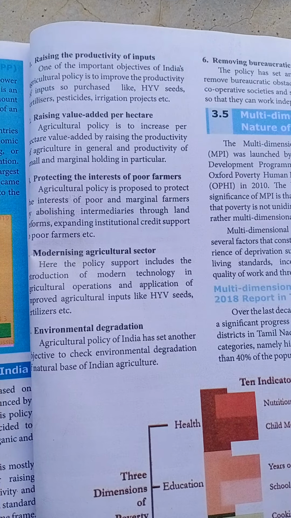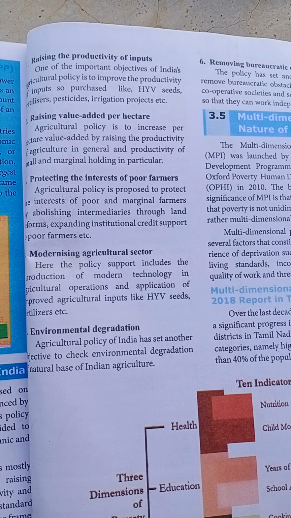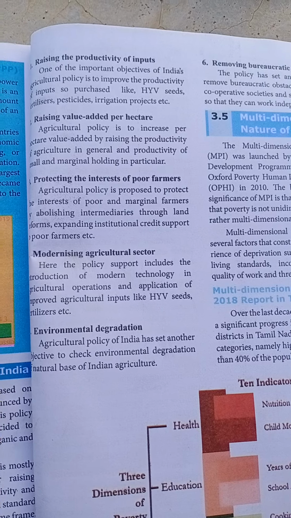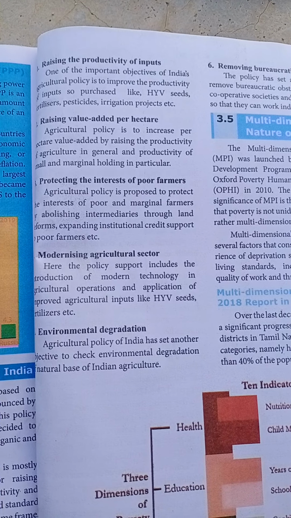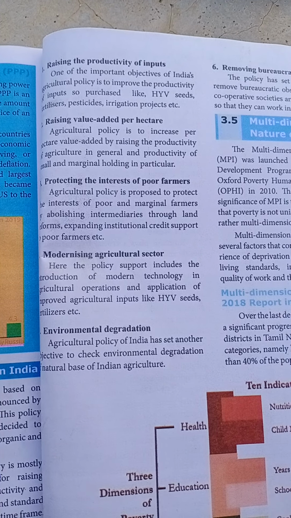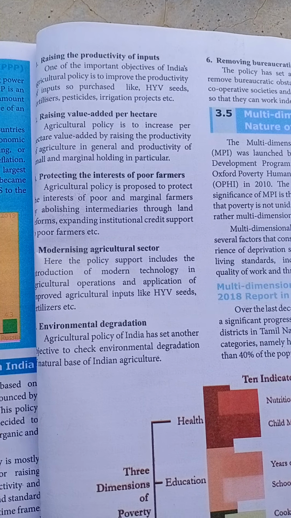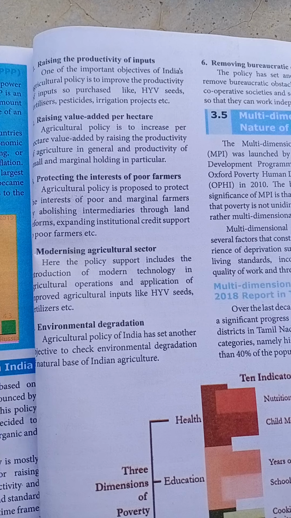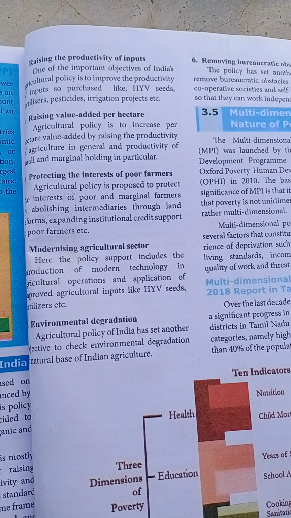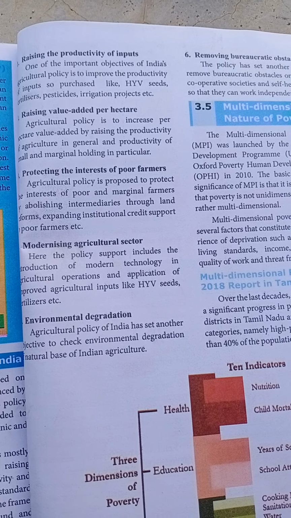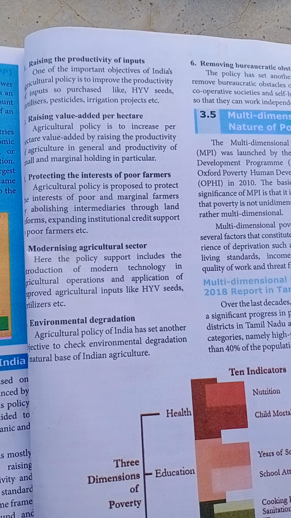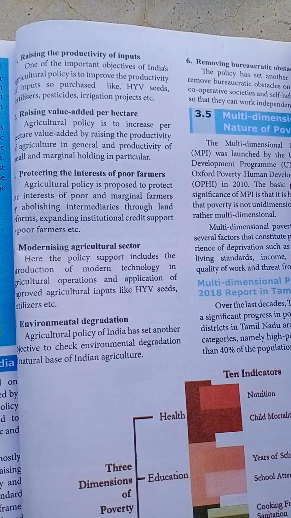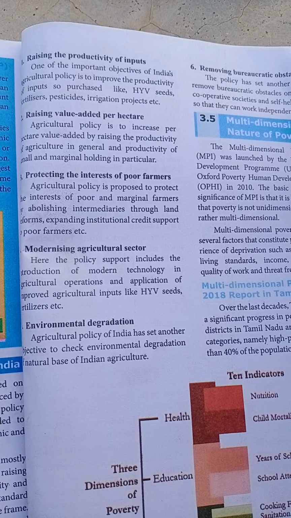So protecting the interest of poor farmers, the theme of this paragraph is to protect the interest of poor and marginal farmers, and we have to abolish intermediaries. Intermediaries, that means we have to avoid the middlemen, through land reforms. That is, the basis on which they are destroyed is through land reforms.